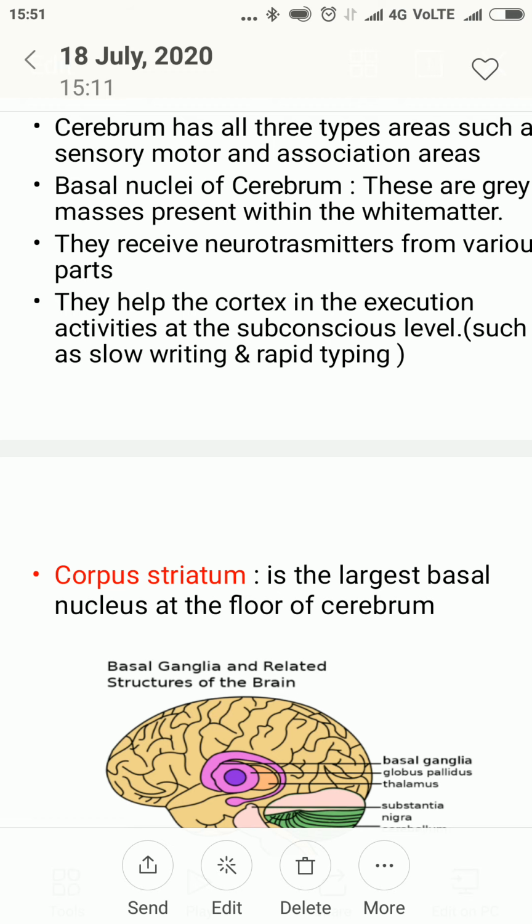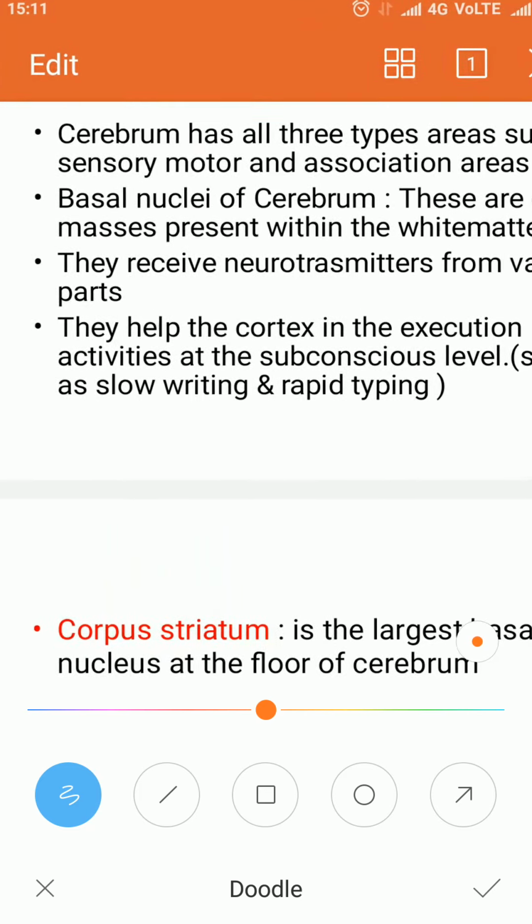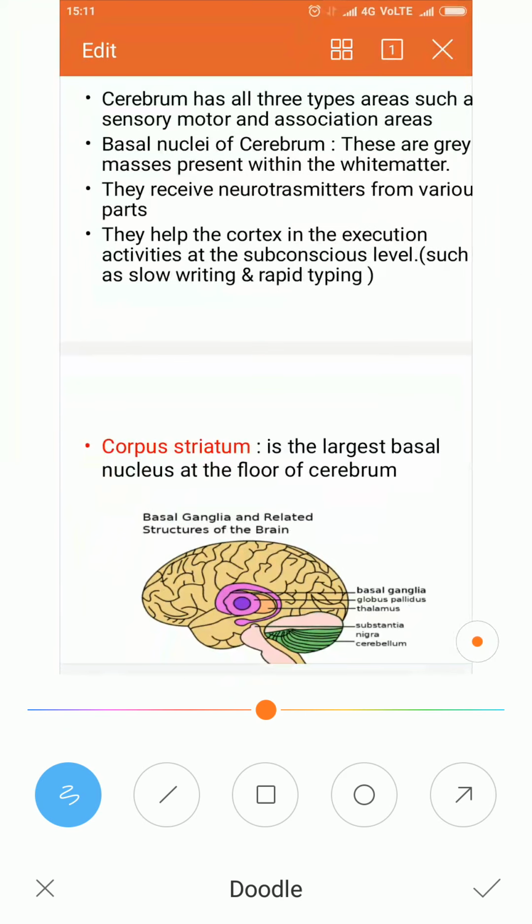Now what is this basal nucleus or basal nuclei? Basal nuclei are a mass of grey matter present in the white matter of the cerebrum, towards the thalamus. That grey matter mass is called basal nucleus. They receive neurotransmitters from various parts of the body.